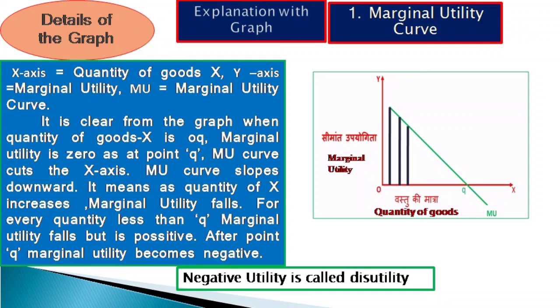The lower part, that is, the part of marginal utility which is to the right of the point Q, lies beneath the x-axis, and negative utility is called disutility.